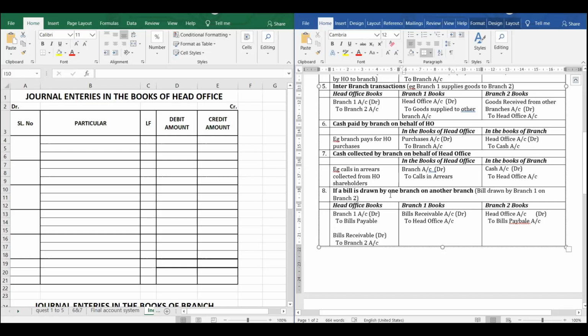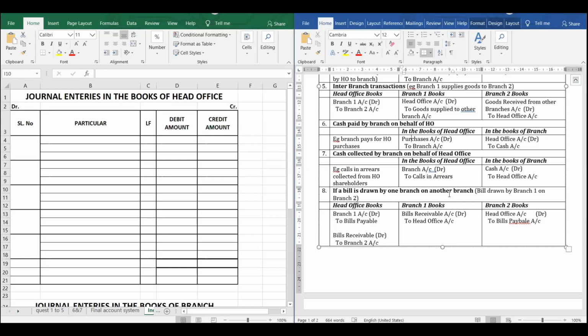If a bill is drawn by one branch on another branch. See, sometimes what happens, as in the previous example, you go to a computer shop where you want a laptop. Now that laptop is not available in branch 1, but they find that the same laptop is available in branch 2, which is a little far from that place, and they say that after a day you can come. Now when they are sending the laptop from branch 2 to branch 1, it is not that branch 1 will make a payment. Yes, so it will be on a bill basis.